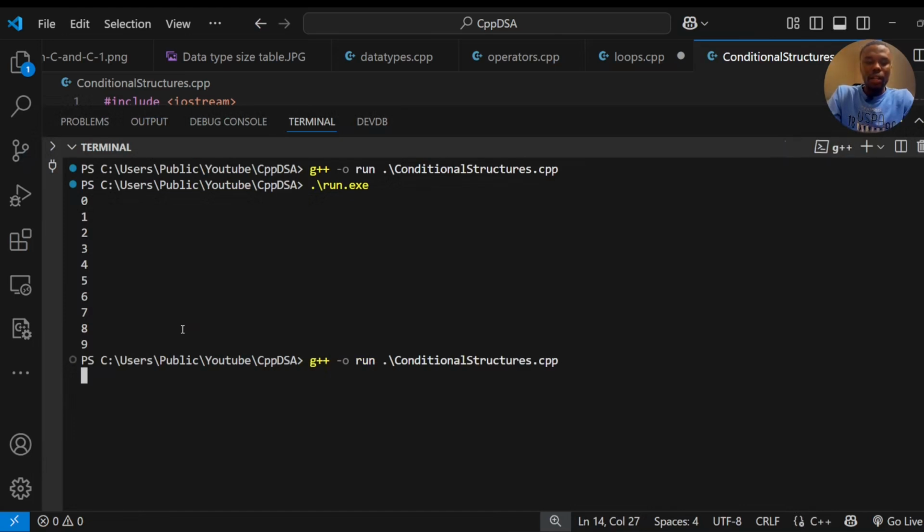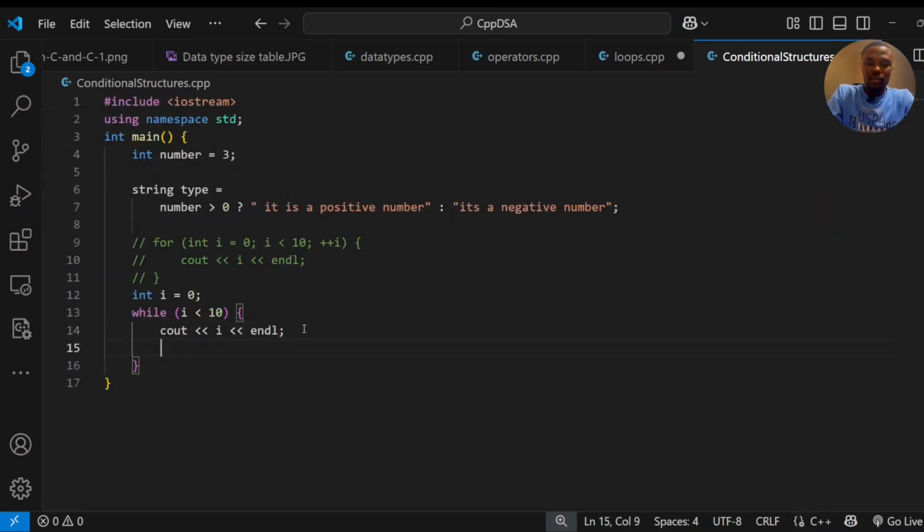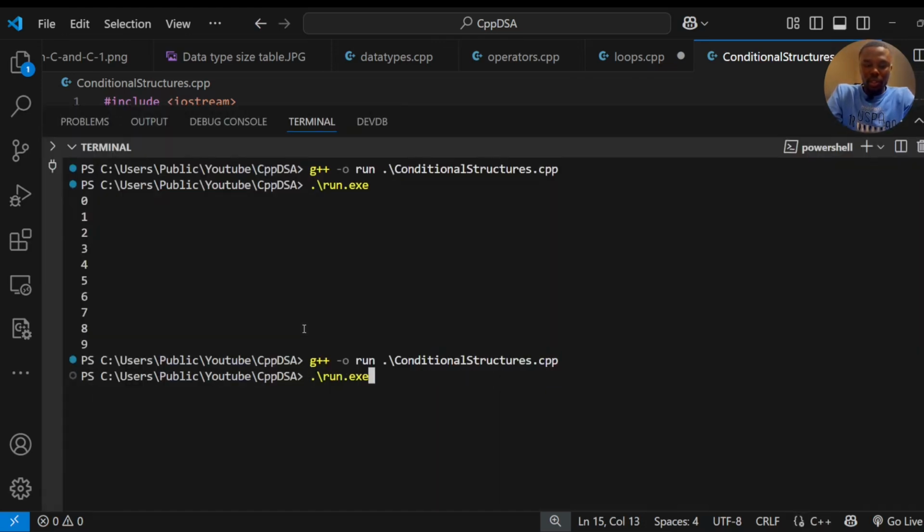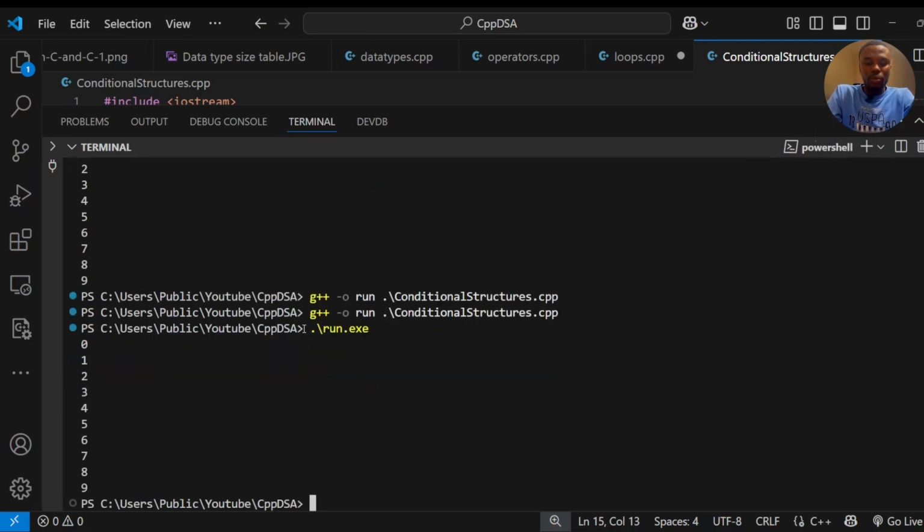You compile it. Oh no, I didn't change the i, so that would be an infinite loop. It will keep printing 0 for us because nothing is happening to the integer. So after printing, I want to increase i. So yeah, we'll compile it, and we run. Yeah, exactly the same thing.